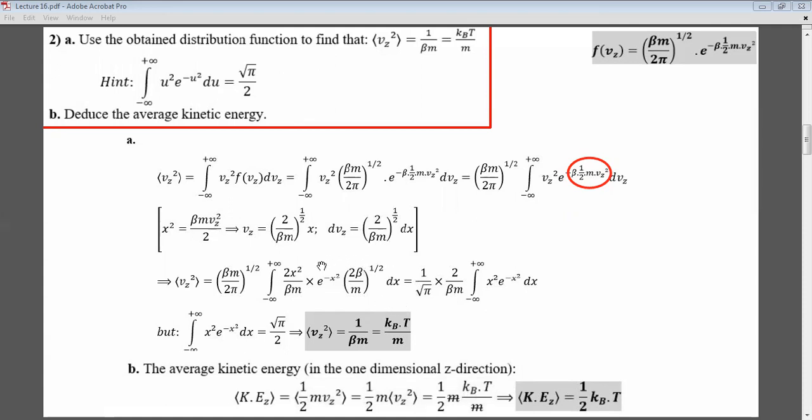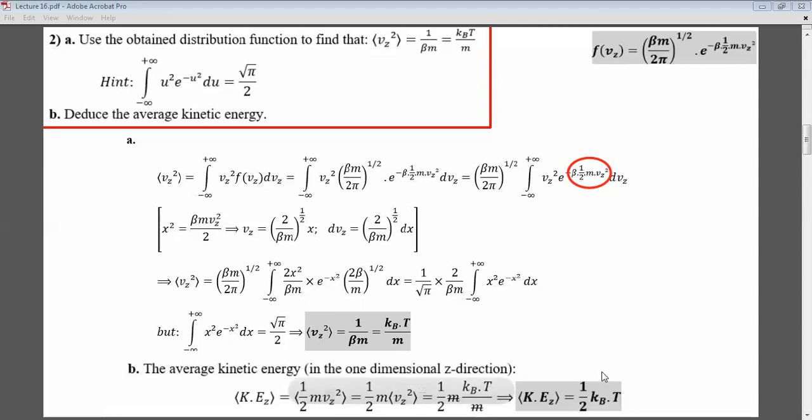Okay, and what will this give me? I'll just do some math here. I have beta m here and beta m here. I'll have the square root of beta m, and then I have a beta m here. So this will give me 2 over beta m, and the 2 to the half. So just do the simple math, the 2 will remain, and I will use the fact that the integral from minus infinity to infinity of x squared e to the minus x squared is equal to the square root of pi over 2. So I will get the expectation value of vz squared is nothing but 1 over beta m, and this is equal to kbT over m.